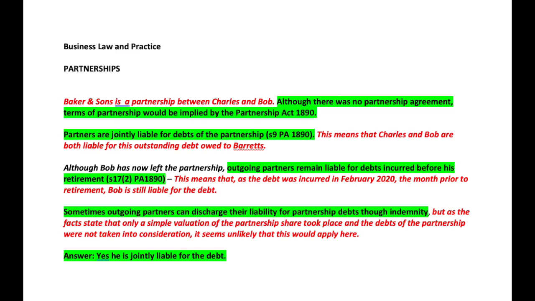I've then gone on to talk about how sometimes partners can discharge their liability for partnership debts through indemnity, but then gone on to say that on the facts here, only a simple valuation of the partnership share took place and the debts of the partnership were not taken into consideration, so it seems unlikely that that would apply here. So then you can see that I've clearly concluded and provided an answer, just in case there was any doubt, that yes, he is jointly liable for the debt.